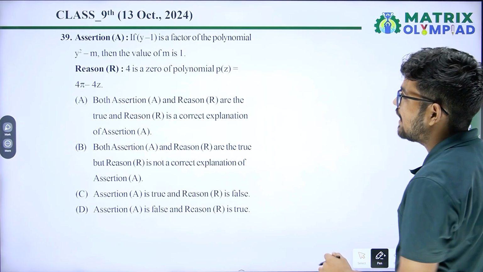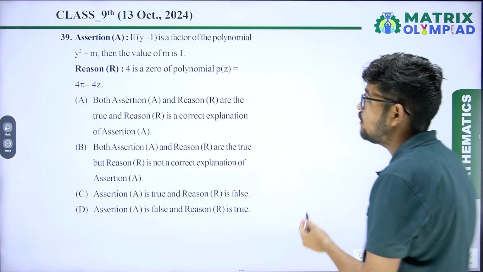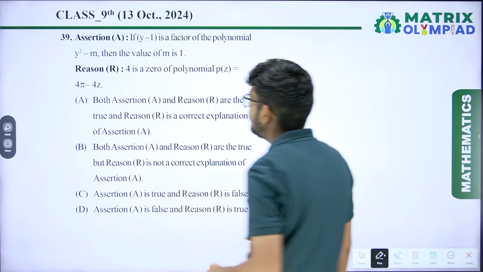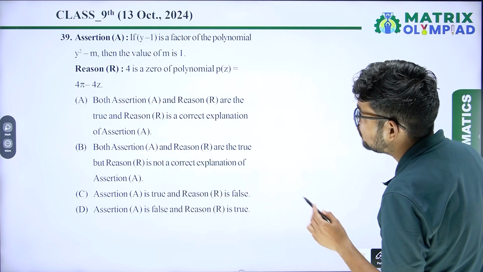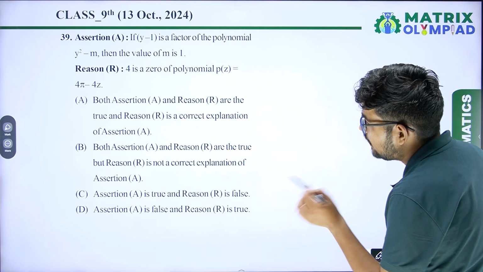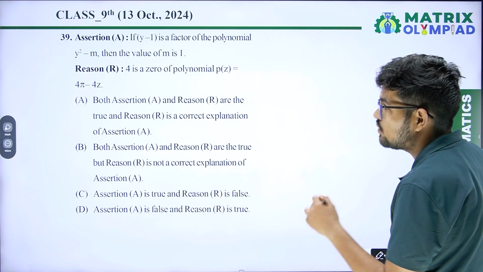Question number 39. Assertion. If y minus 1 is a factor of the polynomial y square minus m, then the value of m is 1. Reason. 4 is a zero of the polynomial p(z) equals 4z minus 4.